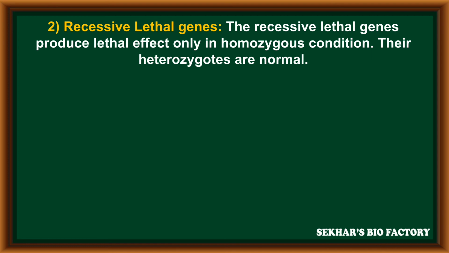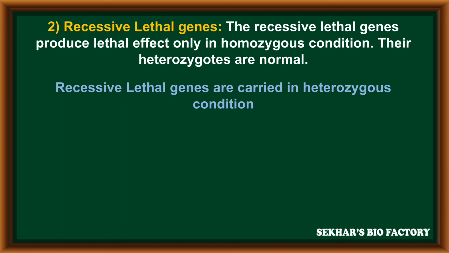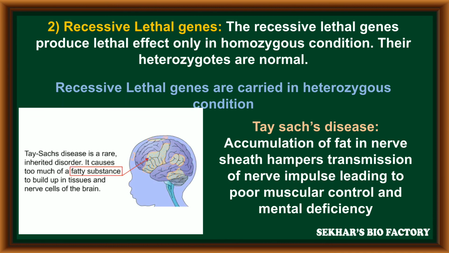Coming to the second type, recessive lethal genes. The recessive lethal genes produce lethal effect only in homozygous condition. Their heterozygotes are normal. Recessive lethal genes are carried in heterozygous condition. An example for this is Tay-Sachs disease. In this disease, accumulation of fat in the nerve sheath hampers transmission of nerve impulse, leading to poor muscular control and mental deficiency.